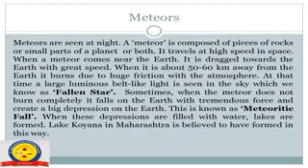Meteors. Meteors are seen at night. A meteor is composed of pieces of rocks or small parts of a planet or both. It travels at high speed in space. When a meteor comes near the Earth, it is dragged towards the Earth with great speed.